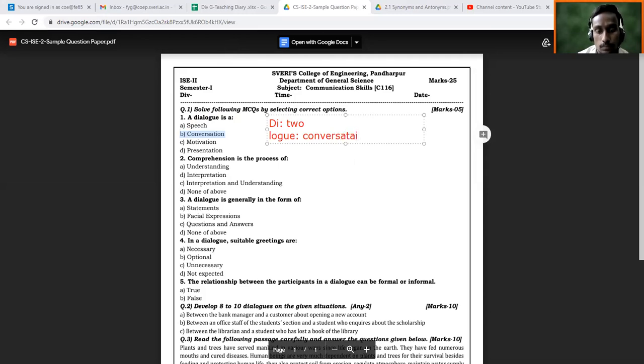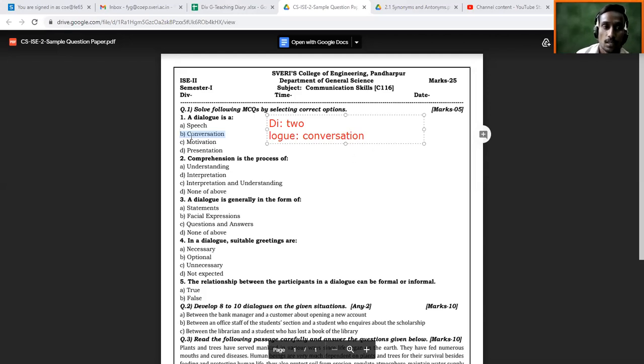Okay, so whenever there is a conversation between minimum two or more than two people, that time it is called a dialogue. So you have to understand, if the MCQ is like this, you have to answer that it is conversation.